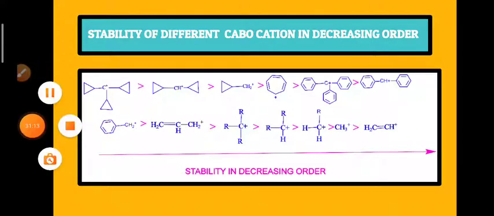After discussing all these different types of carbocations, now let us look at all the carbocations in one place and understand the stability order of the carbocations.